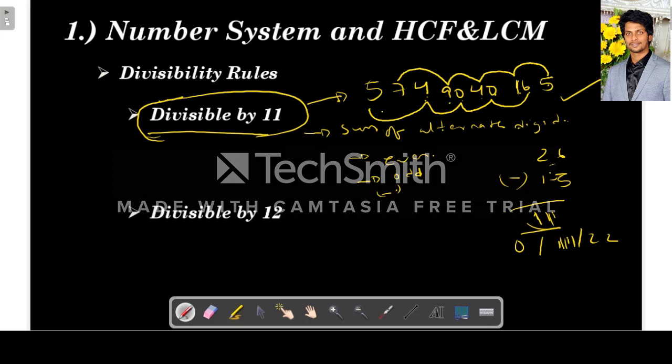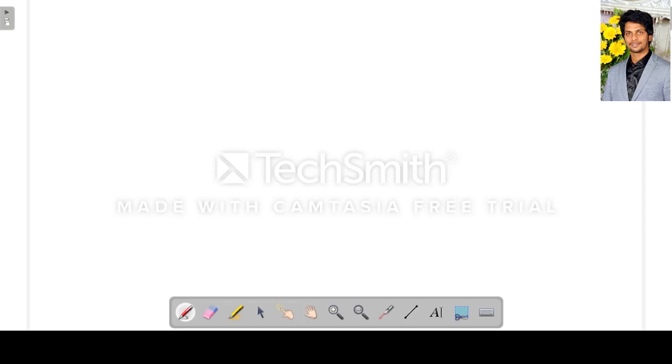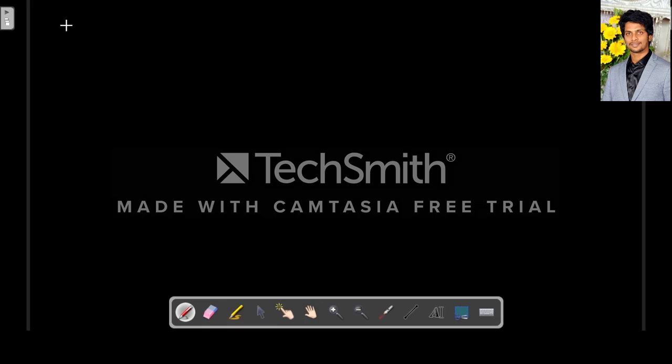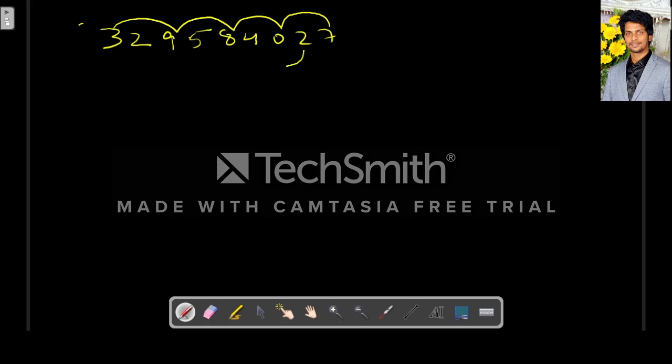Let's take one more example to get more clarity. Let's take the number 3329584. Now map the digits at odd places: 4, 5, 2, 3. Now map the digits at even places: 8, 9, 3.